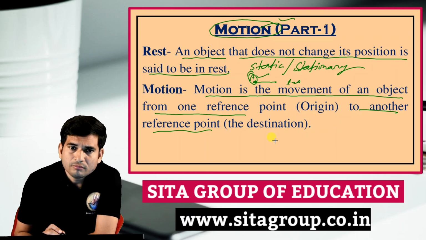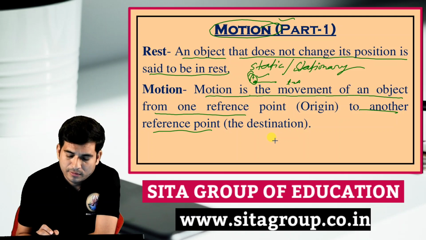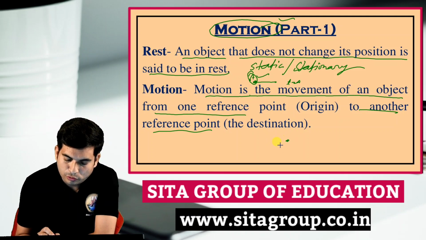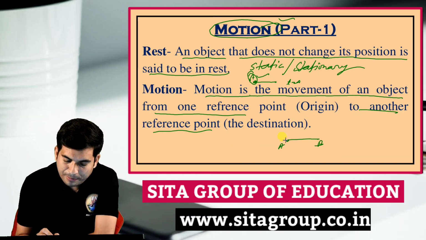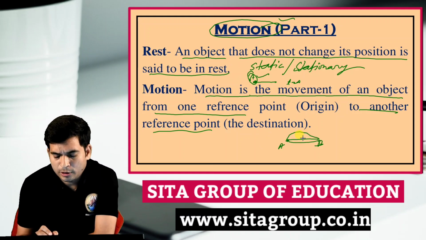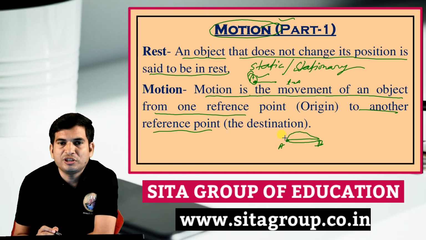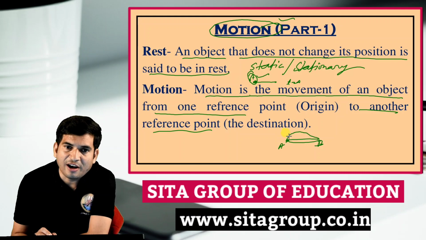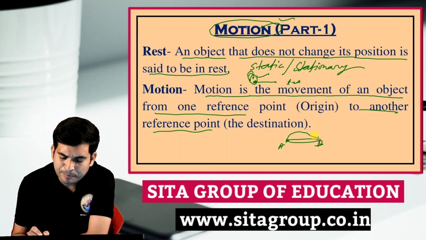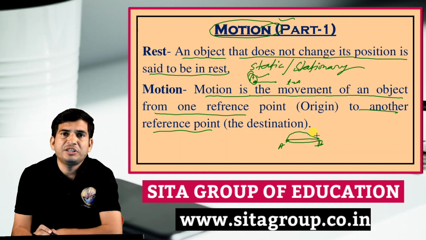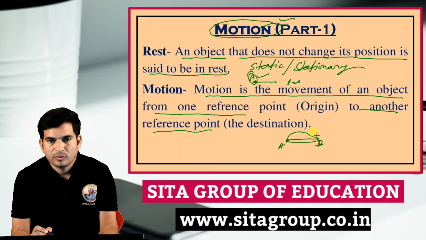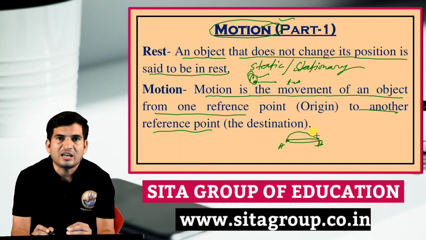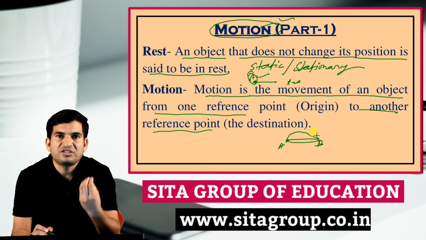Suppose that in school time, this is your home at position A, and this is the school at position B. You start to move from A to B. Your initial position is at point A, and after spending time, your position is at point B. With respect to time, your position changes, which means you are in motion. If time passes and your position does not change, it means you are at rest, stationary in position.